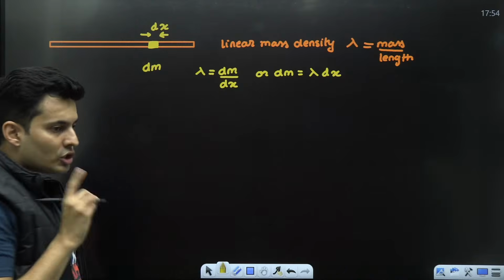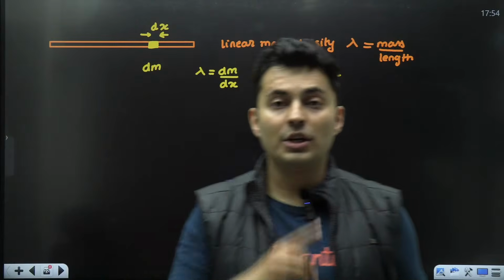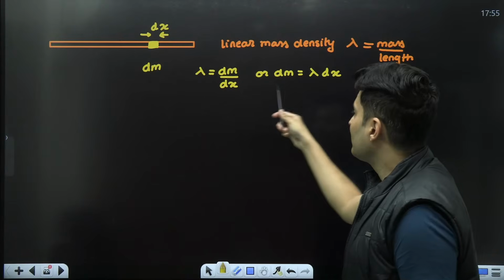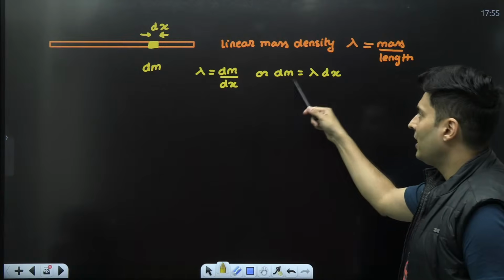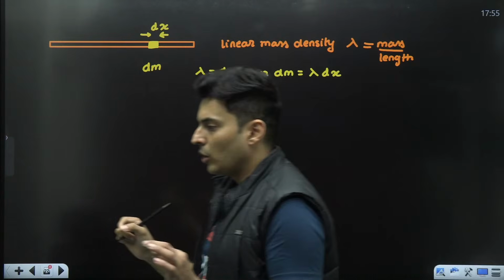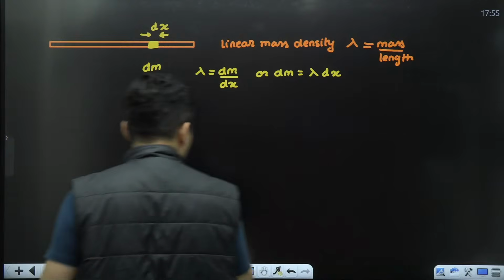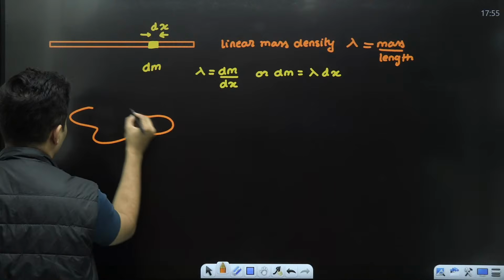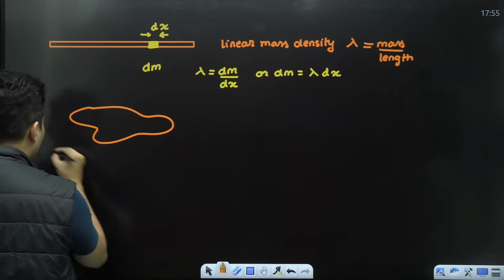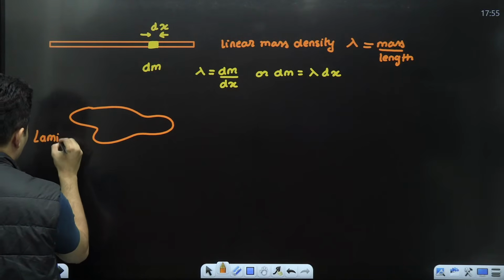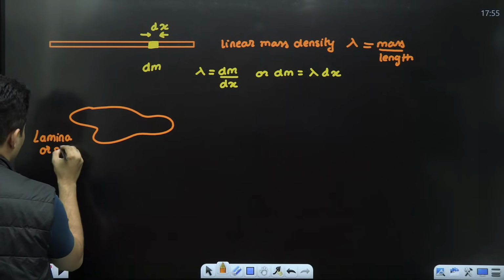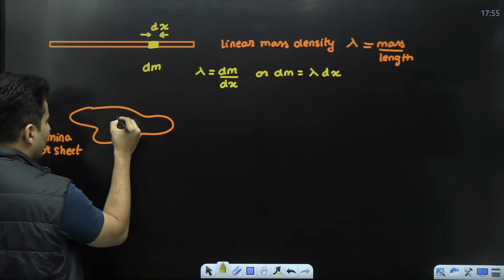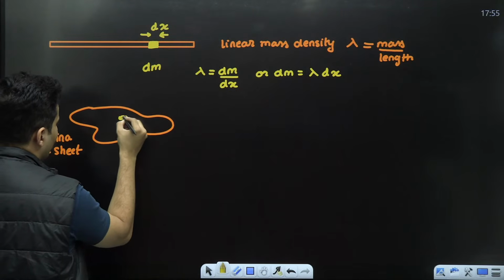Choosing the element should be a priority, and you should know how to choose an element. So for linear long objects like rods, this is how linear mass density is defined, and this is how you will choose the masses. Similarly, if you have some sheet over here, a lamina, you can divide it into small parts, and each part will be two-dimensional.